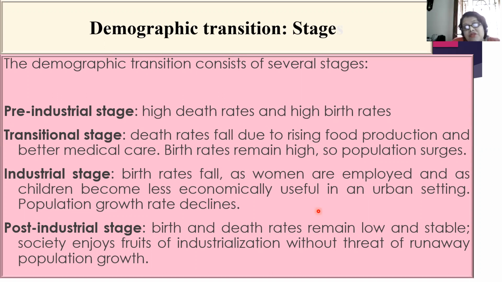Birth and death rate remain low and stable. Society enjoys the fruit of industrialization, whatever benefit is there, without threat of runaway population growth. Fine.